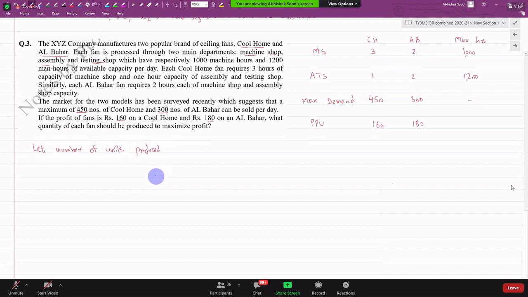Therefore, the objective function is max Z equals 160 X1 plus 180 X2, because my profit is 160 and 180, subject to